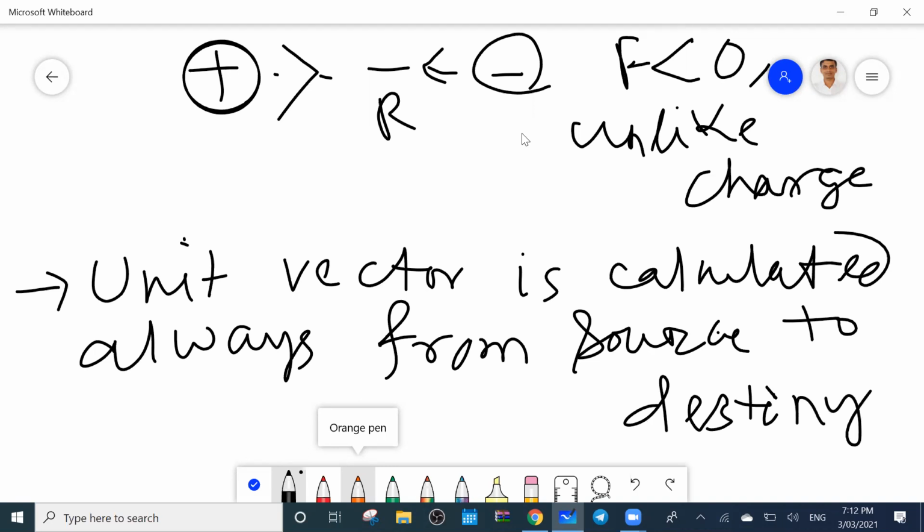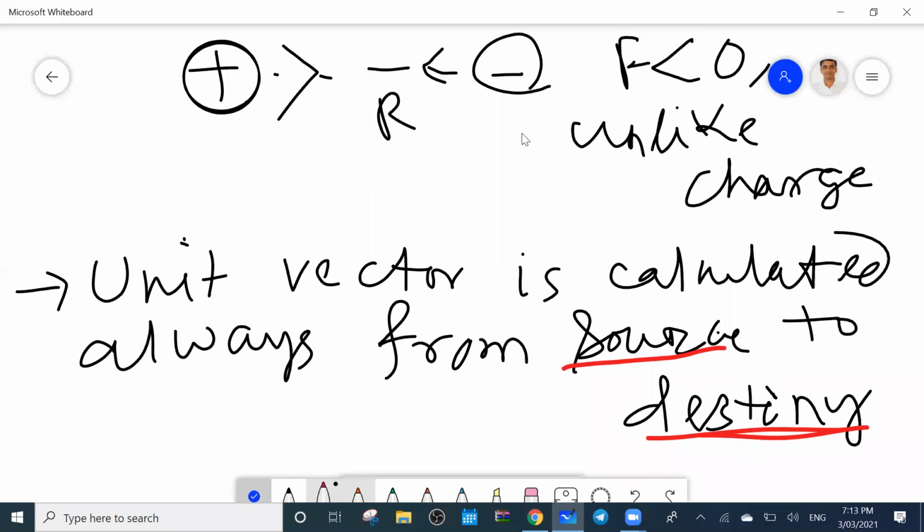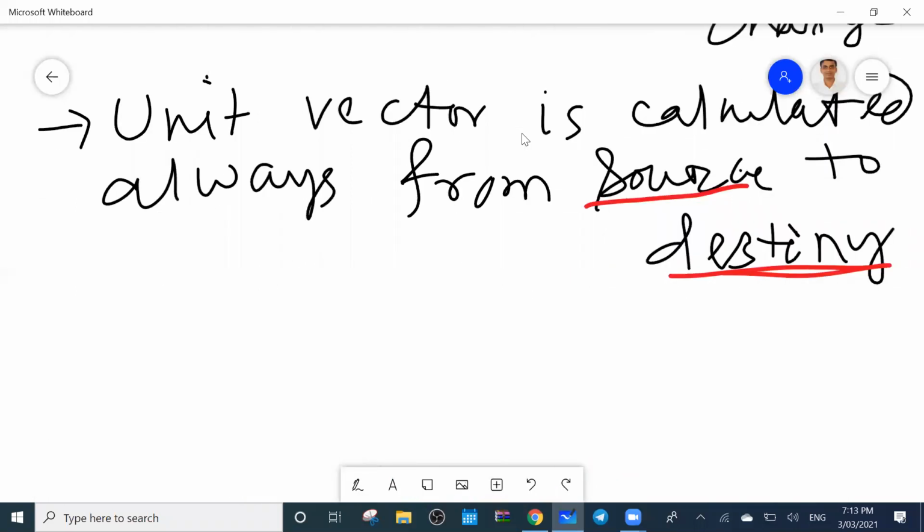This point you have to remember, then only you can find the direction. From this concept you can find the unit vector. Then the direction of a force is the direction of a unit vector. This point you remember, write it in your note copy.